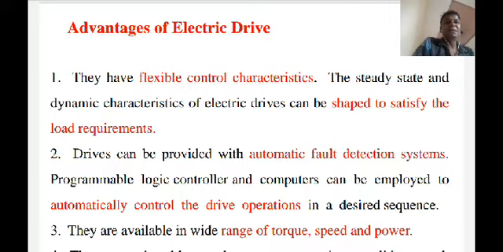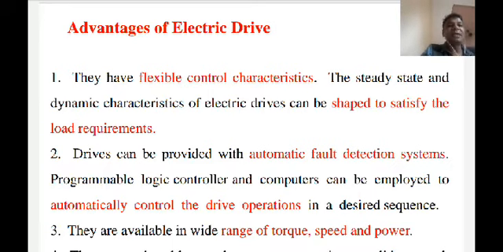The steady state and dynamic characteristics of an electric drive can be shaped to satisfy the load requirement. The second advantage is that the drive generally has an automatic fault detection system. Computers and PLCs can be employed to automatically control drive operations in the desired sequence.